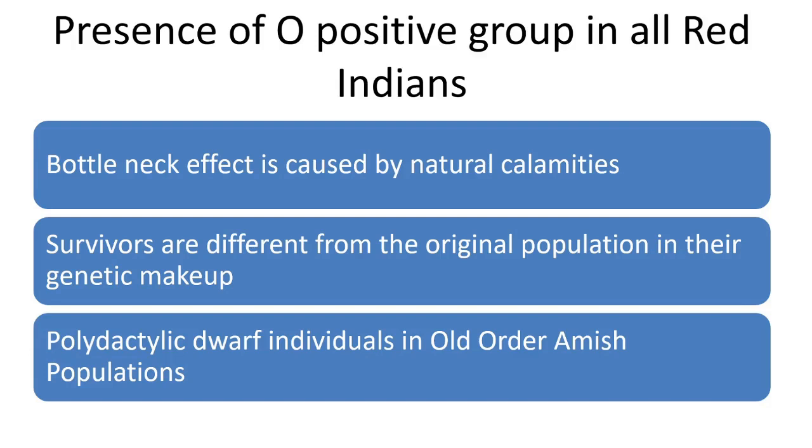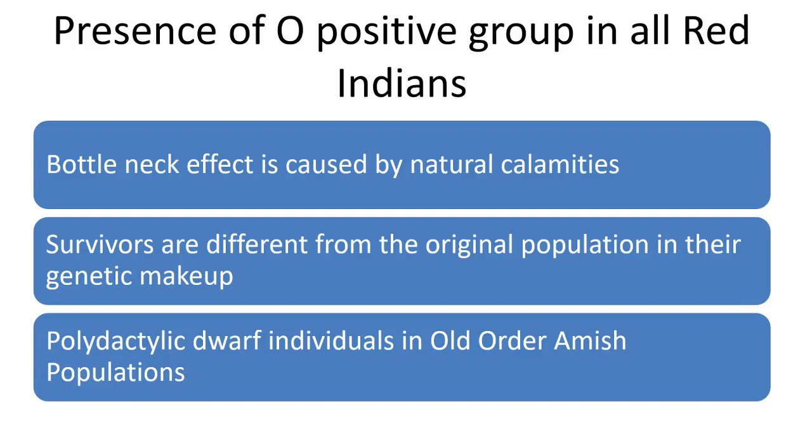This I already mentioned. And let me visualize the concept of bottleneck. Bottleneck effect is caused by natural calamities like tsunamis, earthquakes, landslides, droughts, famines, and also floods, cyclones, like that. In these natural calamities, the majority of the organisms or animals will simply die. But there are certain luckiest survivors, and these survivors are different from the original population in their genetic makeup.